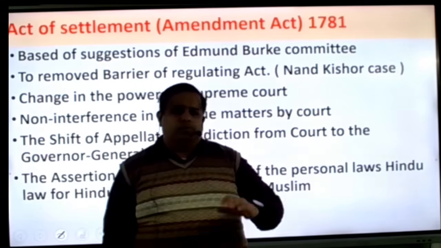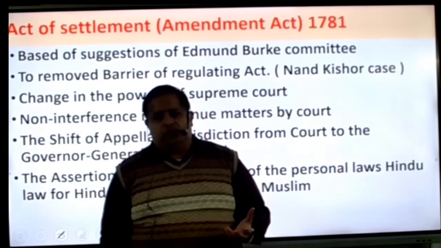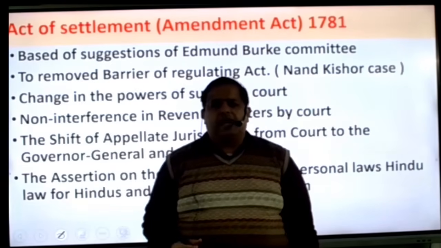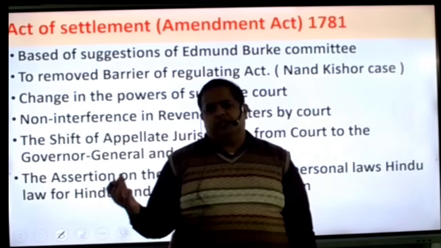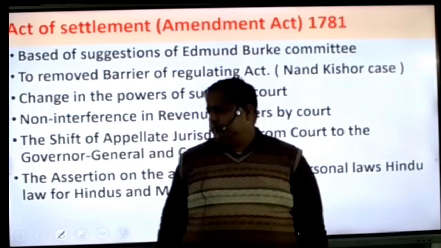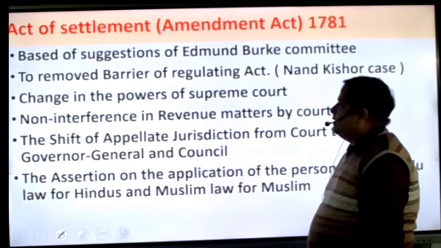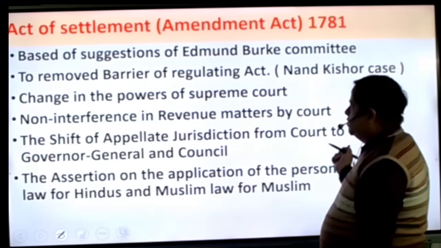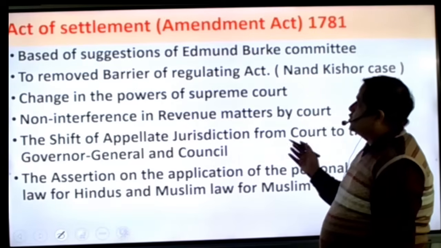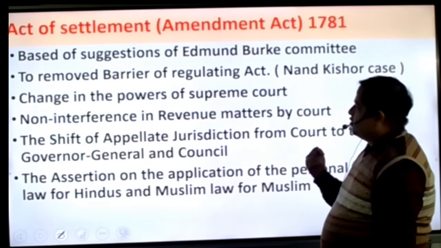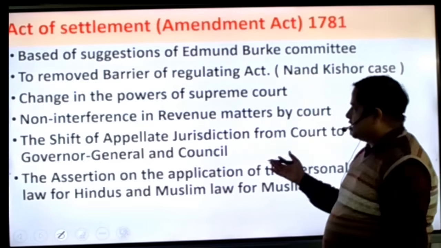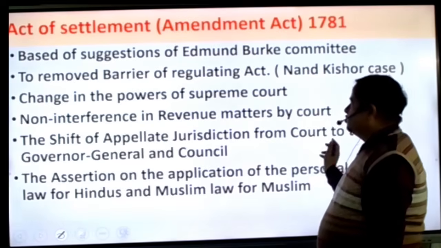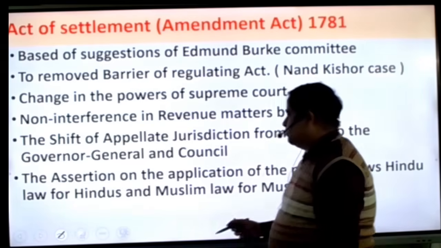And for the Hindus, the Hindu code bill, Hindu Act was made. And for the Muslims, a Muslim Act was made. And by that, the criminal offenses of both were treated. So it was the major issue, okay. So the acceleration of the application of personal laws, Hindu law for Hindus and Muslim law for Muslims, along with the shift of appellate jurisdiction from the court to the Governor General and Council, these things were going on. So this thing took place.